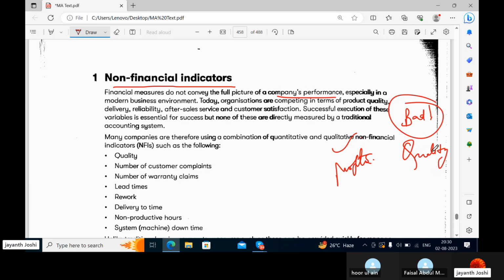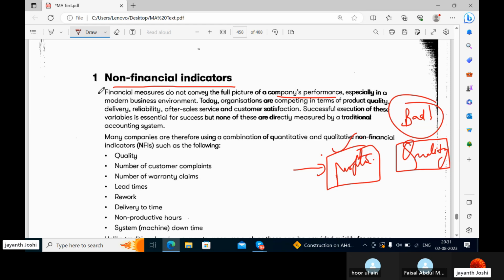That means they should sell cheap grade products to customers because cheap grade products cost them less, because the original stuff is not at all present in the cheap grade product, or the raw metal you are using is of utmost cheap quality. Do you think customers can accept those products? Do you think they are going to compromise? No. So here profits of course is a financial performance measure, but quality is a non-financial performance measure or non-financial indicator.